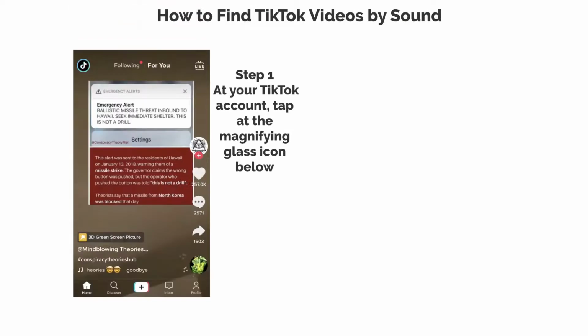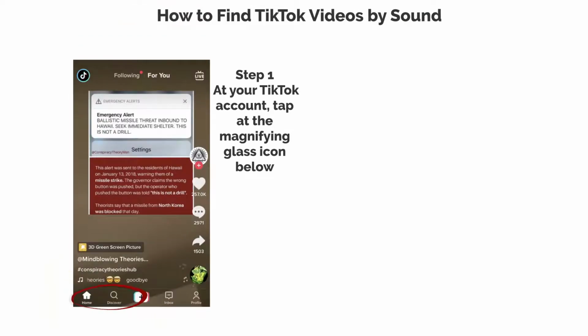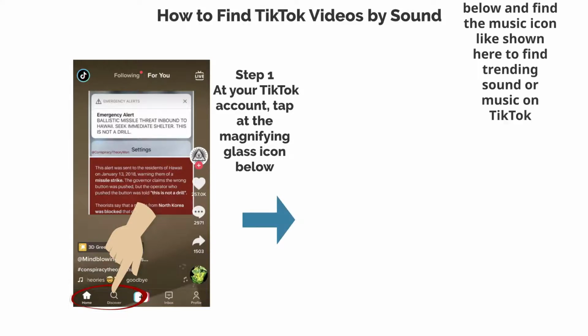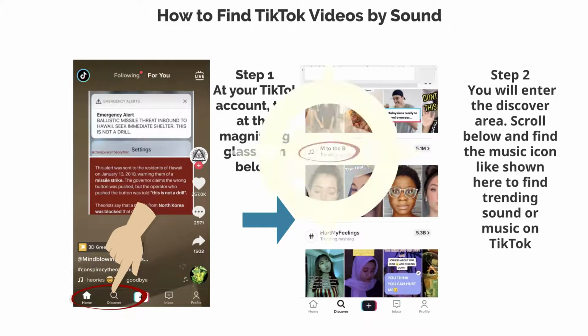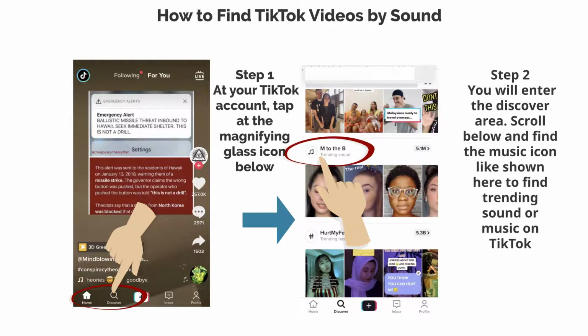Step 1. At your TikTok account, tap at the magnifying glass icon below. Step 2. You will enter the Discover area. Scroll below and find the music icon like shown here to find trending sound or music on TikTok.